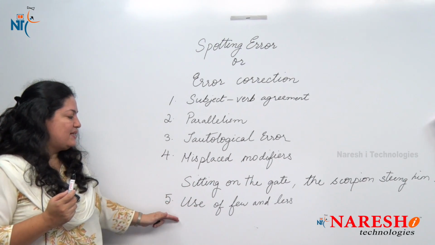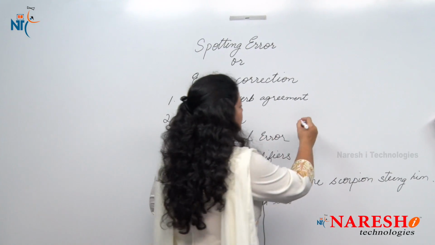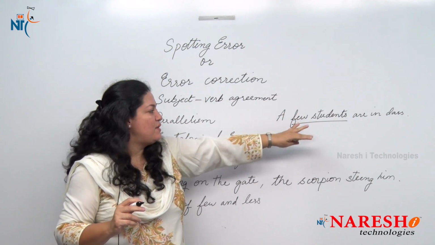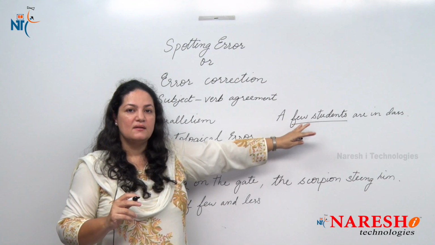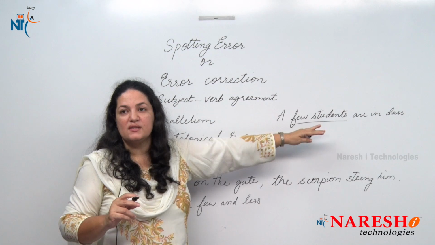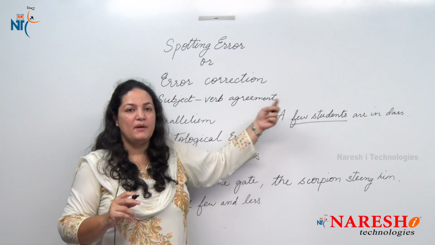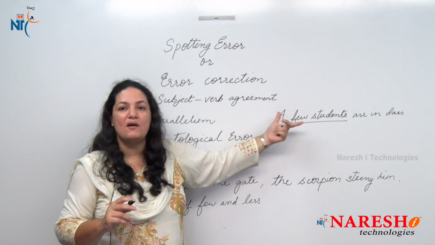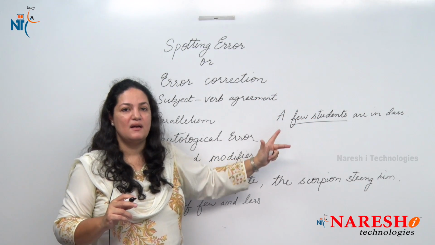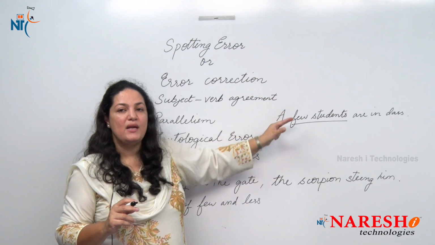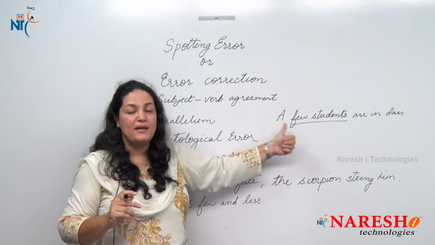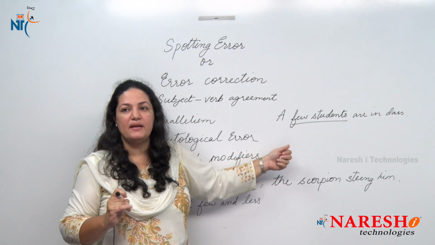So here I'll give you a very simple example. When we say a few students are in class. So now here, can you count the number of students? So yes, you can count the number of students in class. So here the right way is few students. But can you say less students were in class? Because even if you're talking about less students, you can count. For example, let's say there are only 10 students in class. So is it countable or uncountable? Definitely countable. So we'll not say less students, we'll say few students. So the rule is, for countable nouns we'll use few, and for uncountable nouns we'll use less.